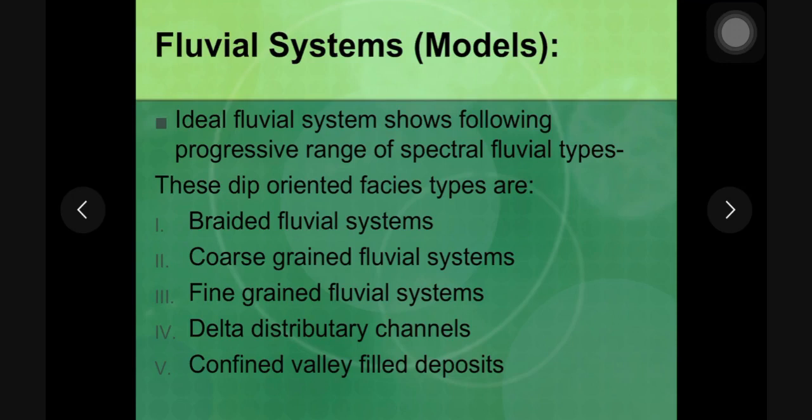Here I'm going to talk about the braided river system. Previously we have finished the introduction part to the fluvial systems. When we discuss these braided river systems or braided fluvial systems, the first thing is the occurrence. Most of these braided rivers are seen in the upstream part of a river, that is in the younger stages, which lies in the mountains or close to the alluvial fans or at the distal end of the alluvial fans. In few cases, these braided rivers are seen in the vicinity of glacials.